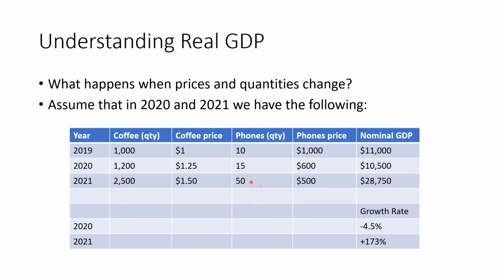So what we have here is the exact same thing that we had in the other slide, except here we're looking at these growth rates. So we can say, oh, look, our nominal GDP from 2019 to 2020 grew at a negative 4.5%, right? It shrank. Or from 2020 to 2021, it goes up by 173%, right? Once again, even though the price of phones is falling, our quantity of coffee is increasing a whole lot faster, and our quantity of phones is increasing a whole lot faster. This is where we're getting this growth from.